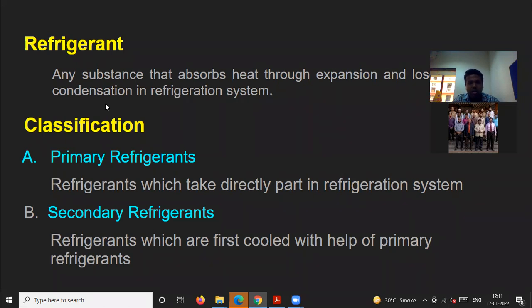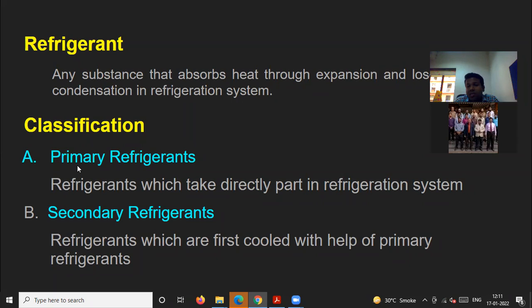Now, when we talk about refrigerants, the broader classification is primary refrigerant and secondary refrigerant. By the name only you can understand what the primary refrigerants are. These refrigerants directly take part in the refrigeration system; they will be directly involved in the refrigeration system.